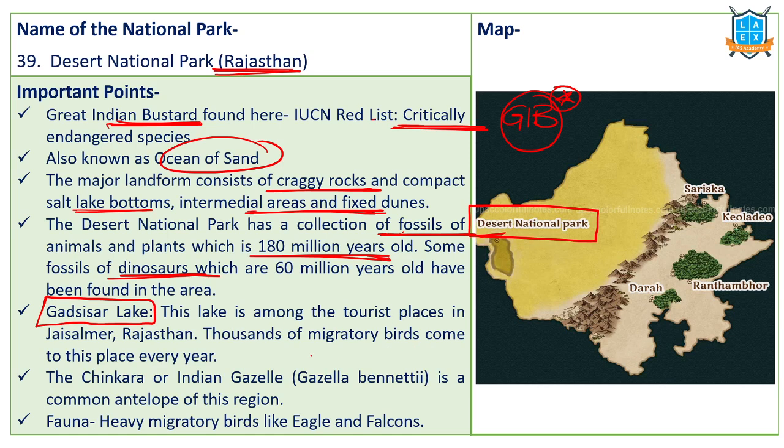This is one of the famous tourist places in the Jaisalmer area of Rajasthan. This Desert National Park is part of the Jaisalmer area. Thousands of migratory species visit this particular place every year. Chinkara, which is also called Indian Gazelle, is one of the famous antelope species of this area. Heavy migratory species like falcons, eagles migrate to this particular area. Alright, Desert National Park, Rajasthan, Ocean of Sand area, Great Indian Bustard.